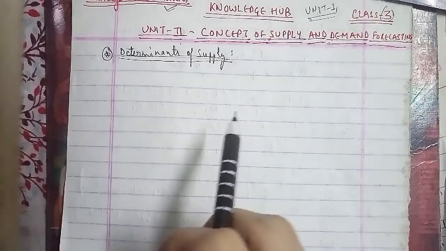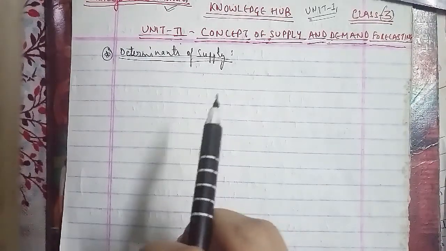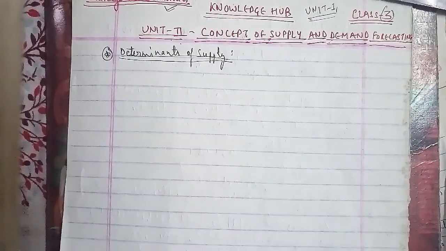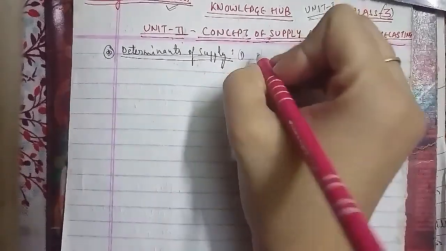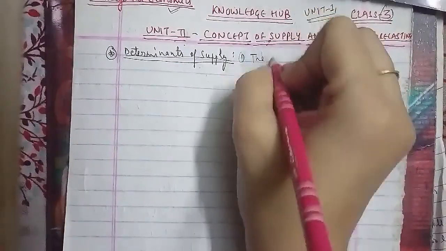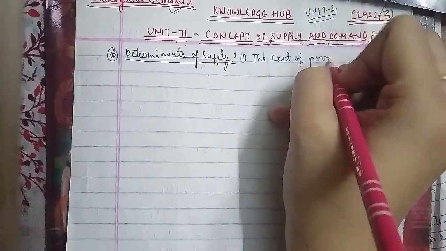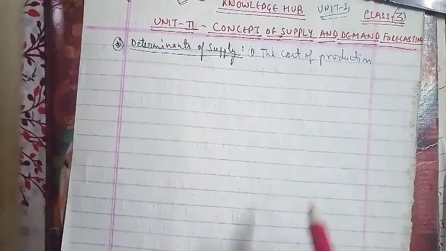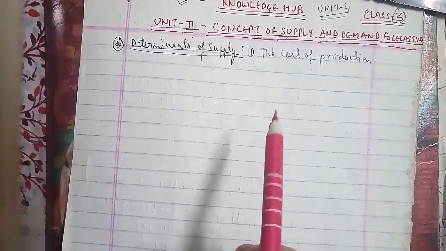The first is the cost of production. The higher the cost of production, the less profit will be made at any price, and as costs rise, firms will cut back on production, probably switching to an alternative product whose costs have not risen so much.